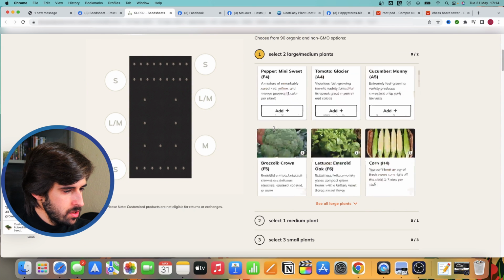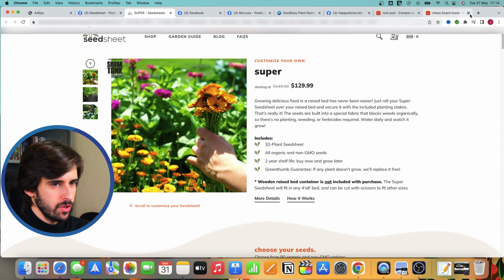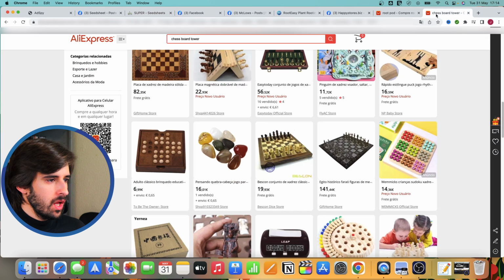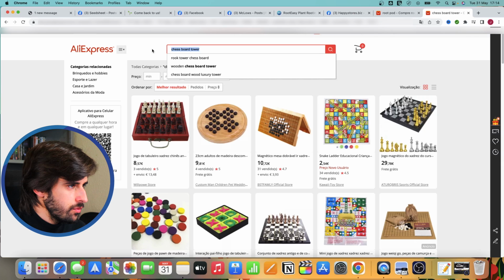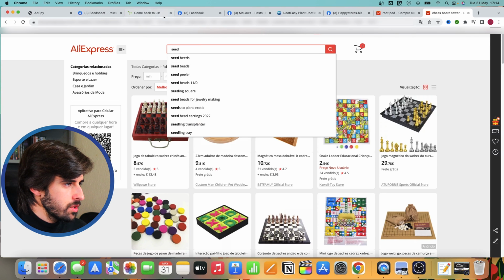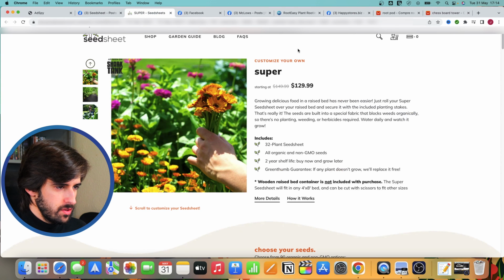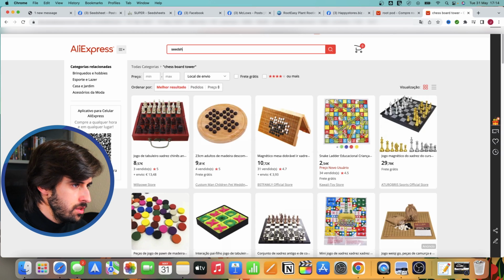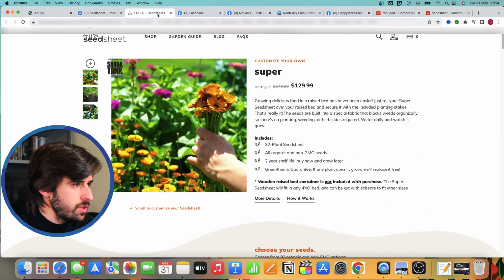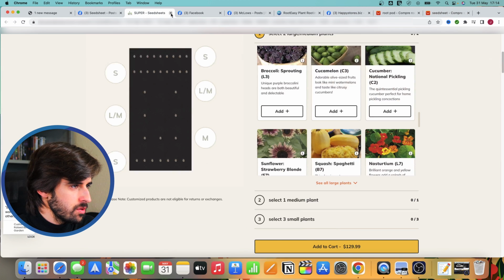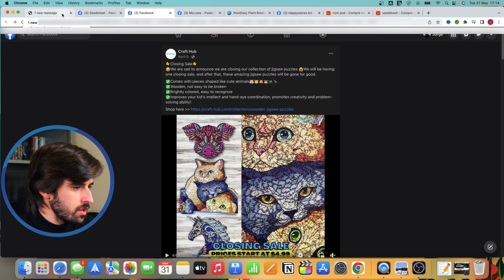They're doing upsells. This looks like a more established brand. Let's head over to AliExpress here. I was looking for a few chessboard products a moment ago. Let's look for seed sheet. Seed sheet. Doesn't look like this product is on here. Maybe if we spend some more time, but again, this seems like a branded product, so we're not going to spend too much time looking at this.